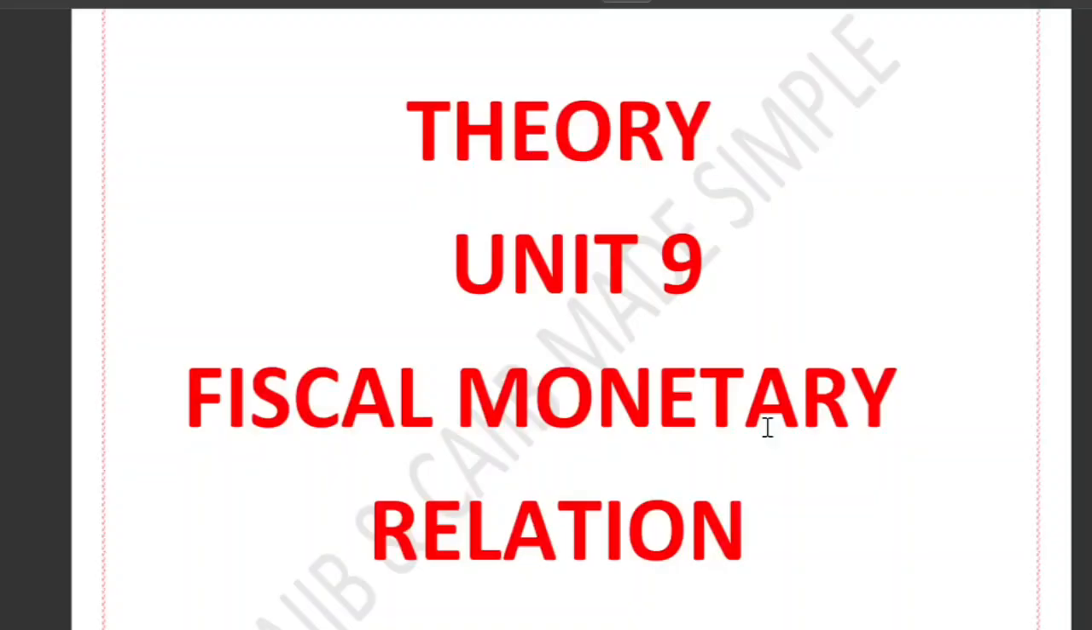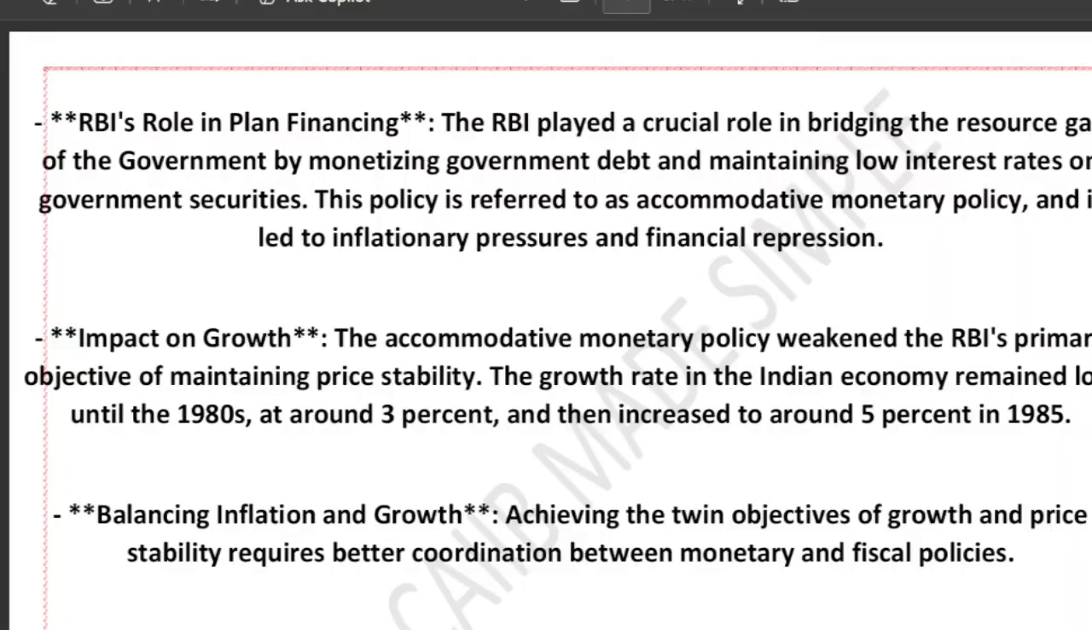We are talking about the impact on growth. I told you earlier, RBI used to follow the accommodative monetary policy. What is the meaning of accommodative monetary policy? RBI kept money easily available and kept the interest rate low on government securities to support government spending. That was the main point. But this has a downside, a side effect: it made it harder for the RBI to control inflation.